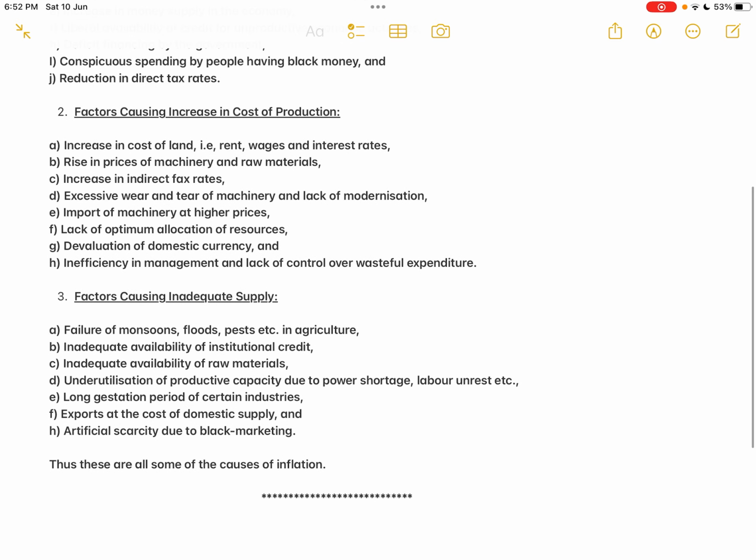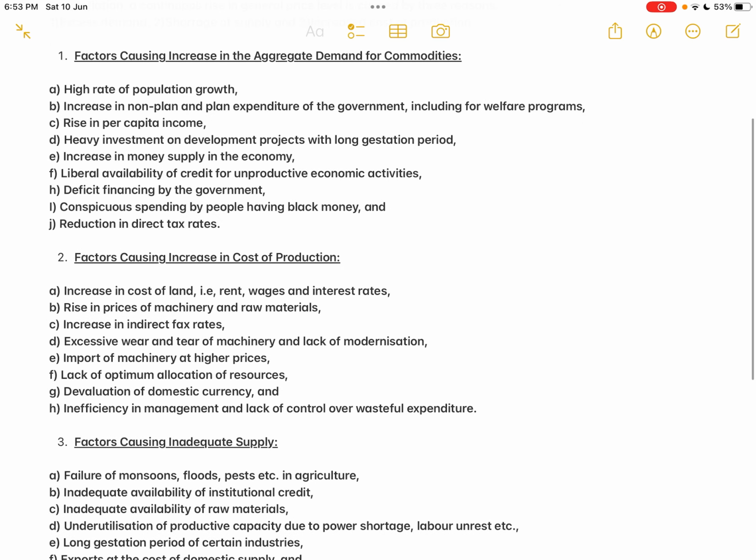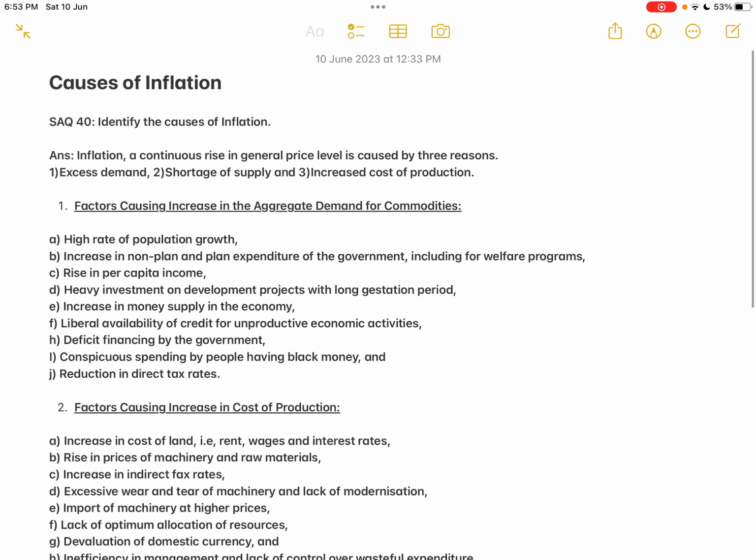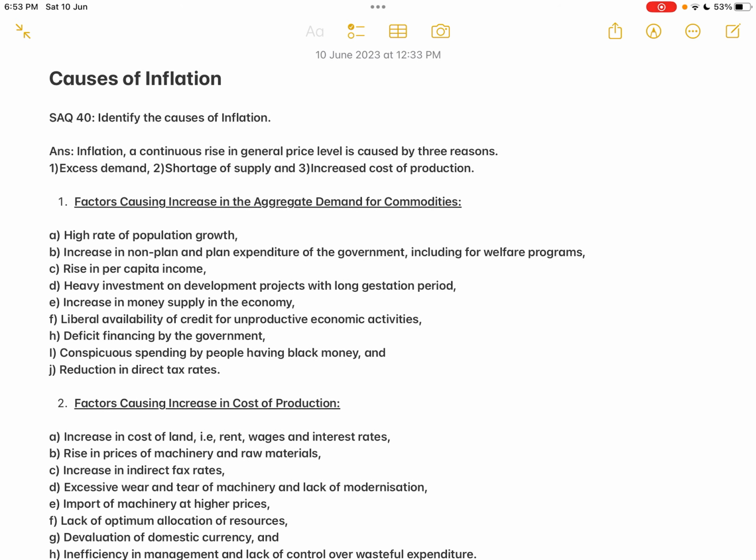But this is not a very good thing. Somehow or the other, the government has to control the inflation, because inflation is having a very adverse effect on the majority of the sections of the population, which is the next answer, effects of inflation, which I will explain to you in my next class.